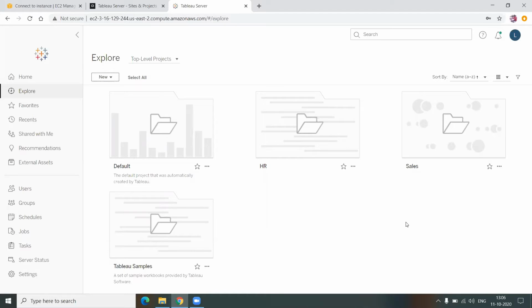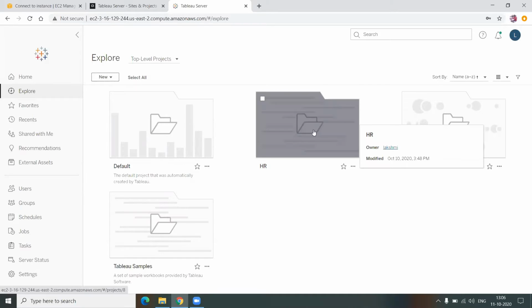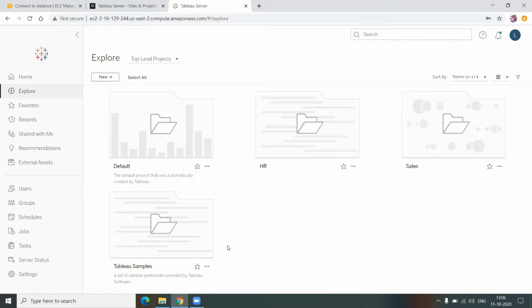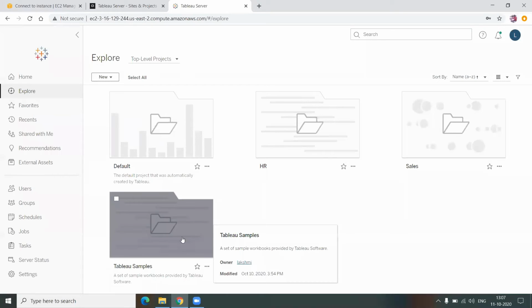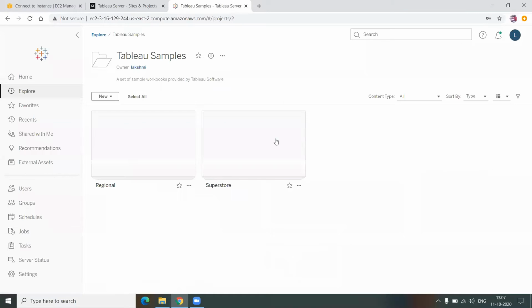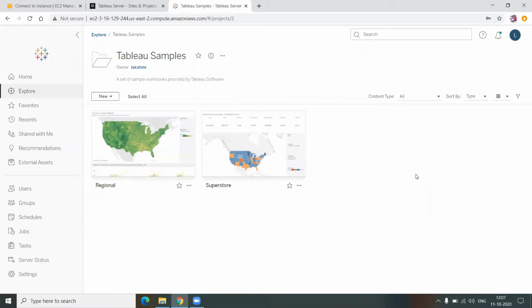Then what is the need of going to a site? So what is a site, or what is a project? A project, in generic terms, we can call a folder. In Tableau terms, we call this folder a project. This project will contain workbooks, data sources, or different group permissions, in the sense of who can see what kind of objects. Let's say under the Tableau samples, I have multiple workbooks. Who should see what kind of workbooks? All of these permissions I can define at the project level.